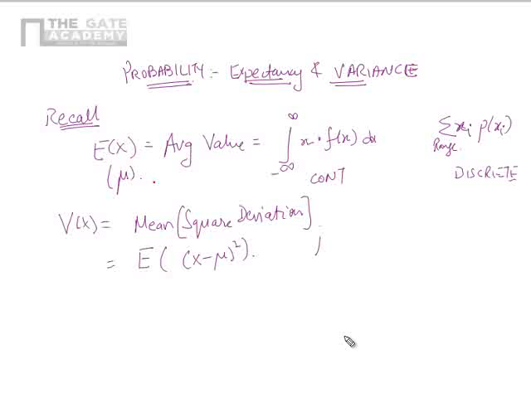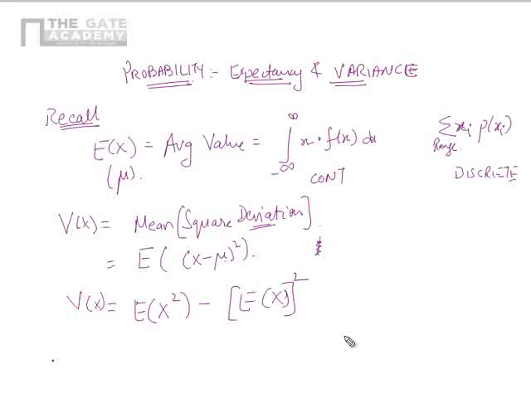Deviation is nothing but x minus x bar, so x minus mu here. Clear? This eventually turns out into e of x square minus e of x the whole square. Both are not the same. Observe where I am squaring it. So this is what is variance of x.